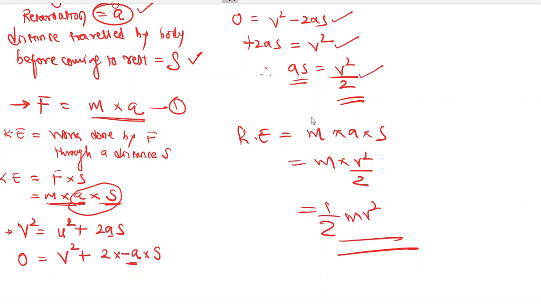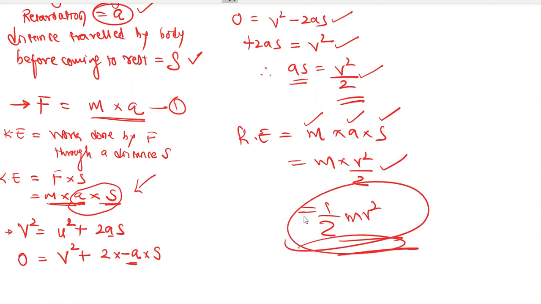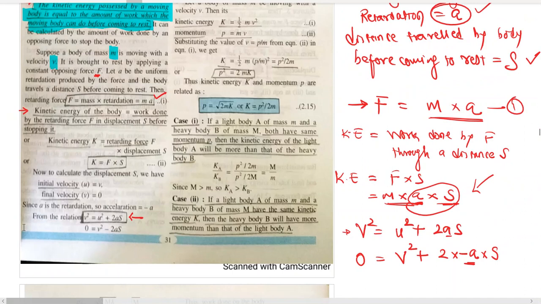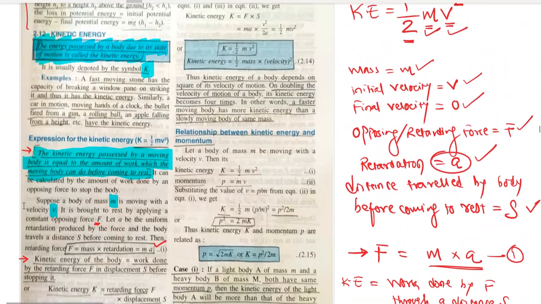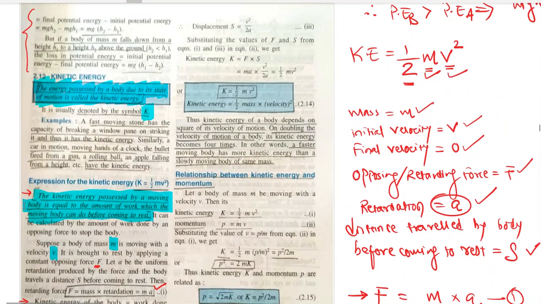So kinetic energy is equal to mass multiplied by acceleration multiplied by displacement, and acceleration into displacement is v square by 2, and that's how we got the value of kinetic energy, right? So that was the first derivation of class 10th, I think.